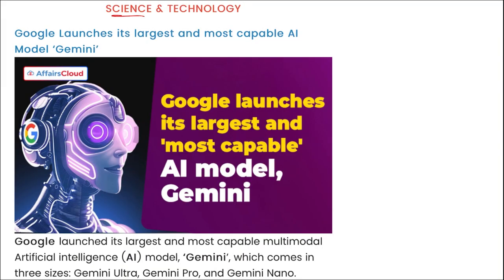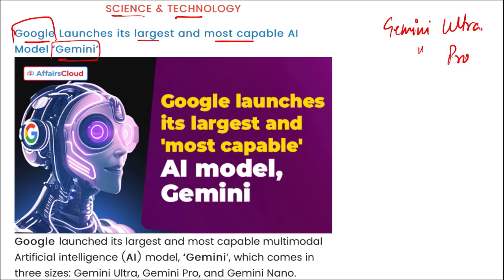Next is science and tech. Recently, Google has launched their largest and the most capable artificial intelligence model, that is Gemini. Correct. This comes in three sizes, that is Gemini Ultra, Gemini Pro and Gemini Nano. Right, Gemini Ultra, this is the largest and the most capable model for highly complex tasks.